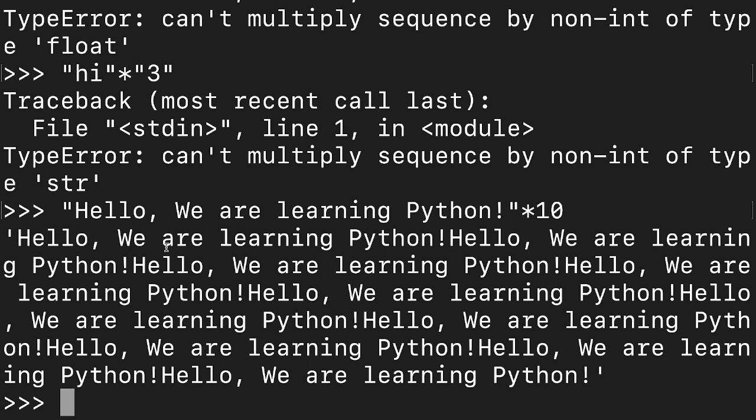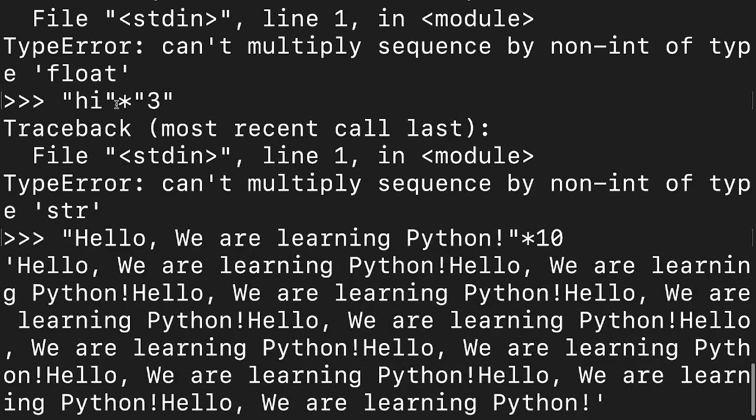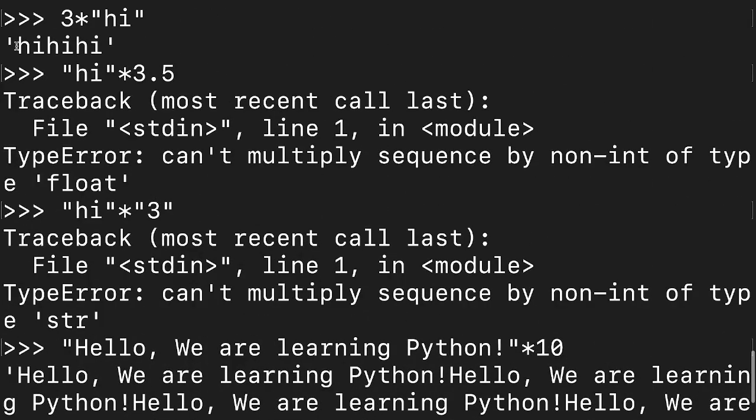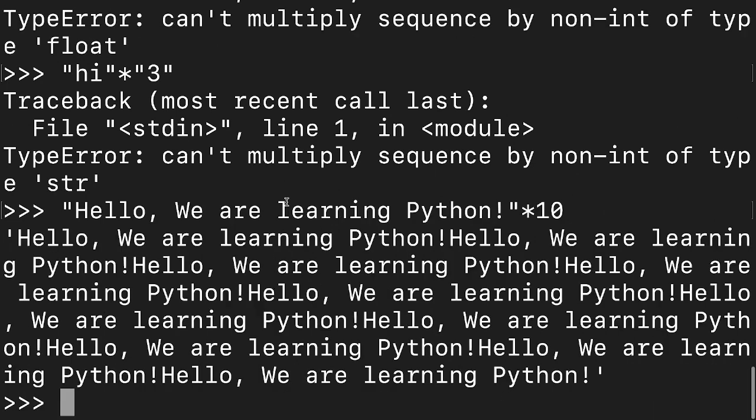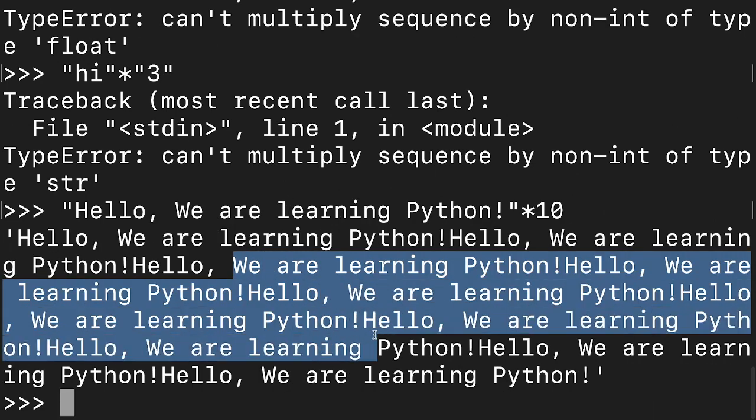Like "hi" also, you see here, without any space or separation, it was getting printed. Same thing here, there are no separations, that is why the output is looking like this, but it is printing 10 times.